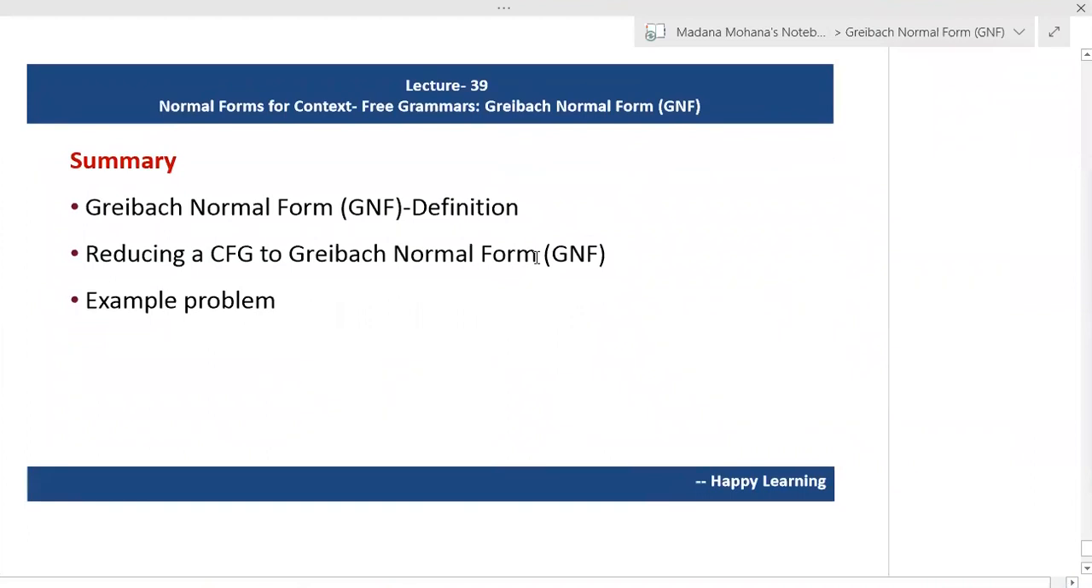Then coming to summary, what we discussed in this lecture. First, we discussed about Greibach normal form, introduction followed by definition, then conditions of GNF, then the procedure for reducing a context-free grammar to Greibach normal form by using the given 2 lemmas. Lemma 1 is for substitution rule and lemma 2 is for eliminating left recursion. Then we demonstrated one example problem. So now I stop here. Next class will come up with other interesting topics.